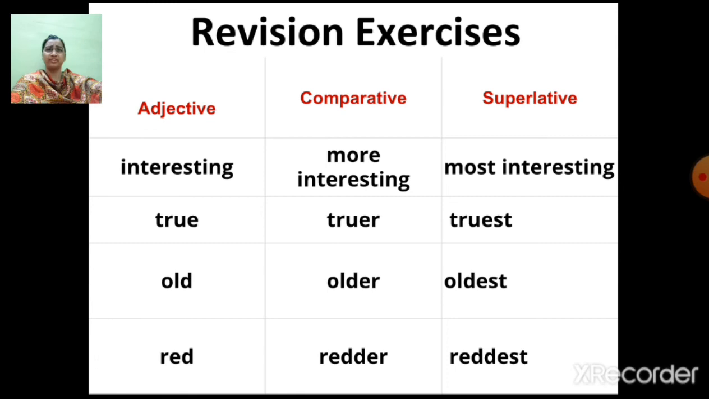Alright, now let's move ahead. So let's solve a revision exercise. Adjectives are given and you need to find out the comparative and superlative forms. Here in this case, interesting, more interesting, most interesting. True, truer, truest. Old, older, oldest. Red, redder, reddest. Okay students, let me pick out a superlative word for you and frame a sentence. Example, reddest. This is the reddest dress I have ever seen. So this is how you will frame the sentence.